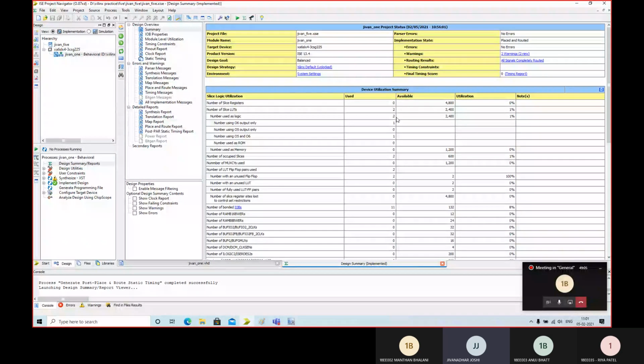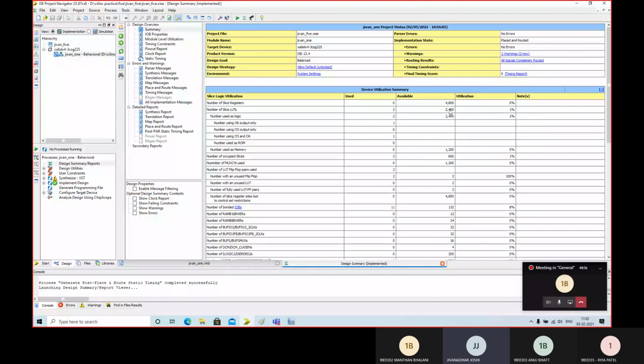So why 2 here, why not 24? 2400 are the total available LUTs, so 100% is 2400, and for 1% it should be 2400 divided by 100, so it should be 24.